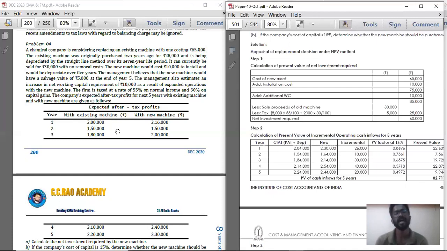The company's expected after-tax profits for the next 5 years with the existing machine and the new machine are as follows. See, with the existing machine, what are the different cash inflows? With the new machine, what are the different cash inflows? Just calculate it and find the incremental cash inflow.